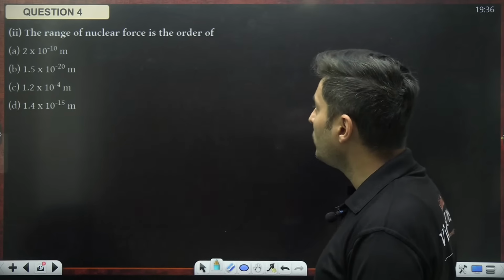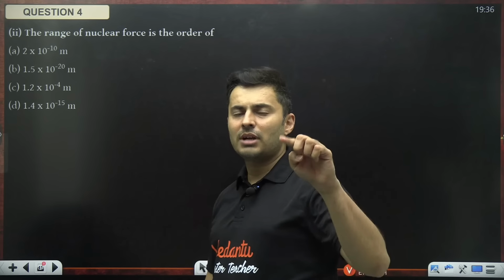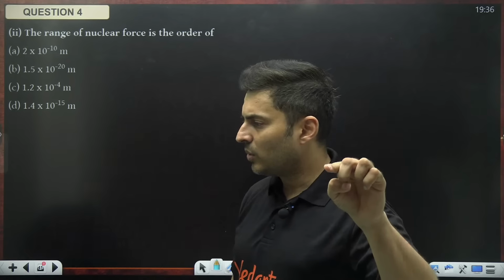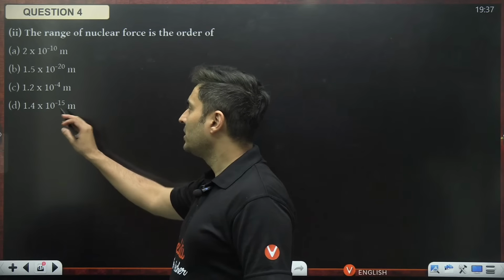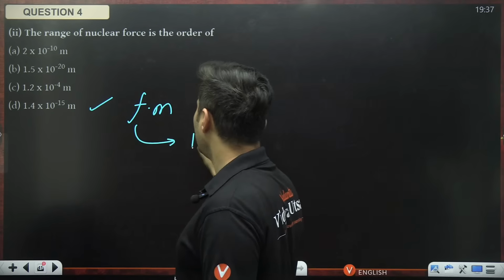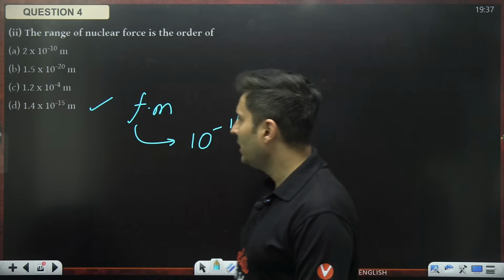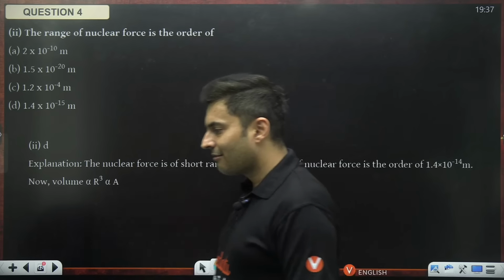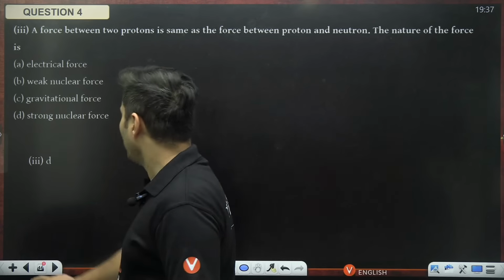The range of nuclear force is of the order of, I just told you right now, what is that? 10 raised to negative 15 meters. It's a femtometer, FM. That F over here stands for negative 15 power of 10. Yes, option D is the right answer. Very good, amazing. Moving on to the next one.